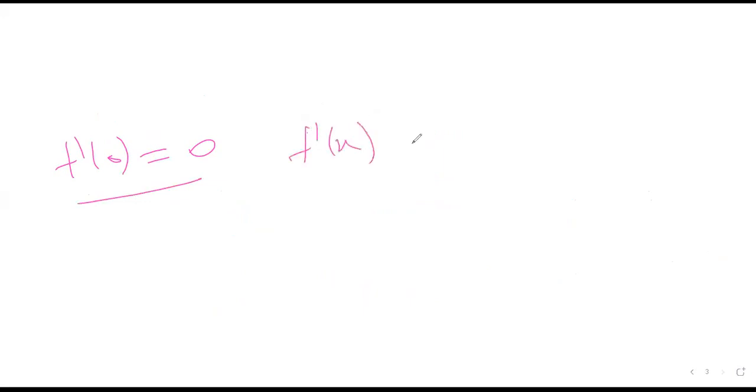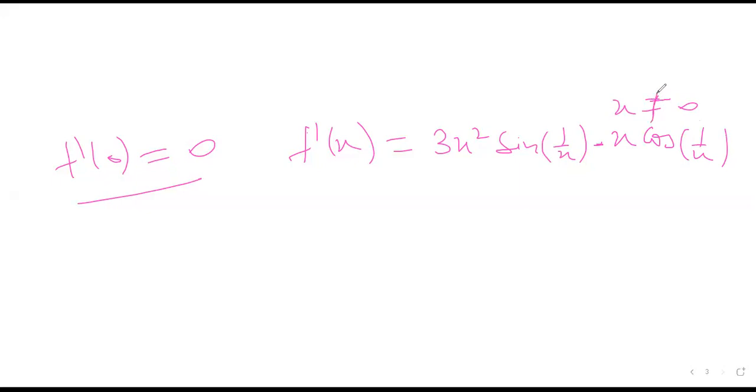Now, in general, if I find f dash x when x is not equal to 0, I will get 3x square sine of 1 by x minus x cos of 1 by x. That is, I'm using direct differentiation for x not equal to 0. And 0 when x equals 0, which we have just shown, f dash 0 is 0. Now I have to check if this is continuous or not. Can you show it?